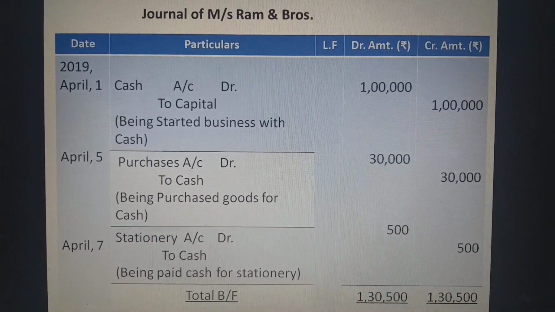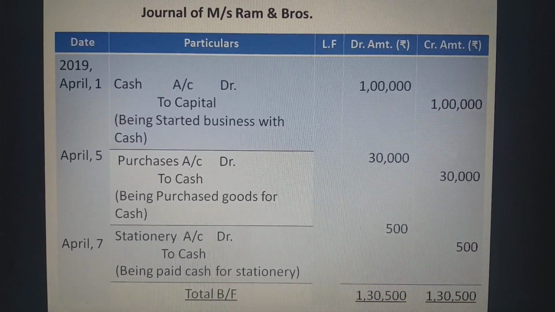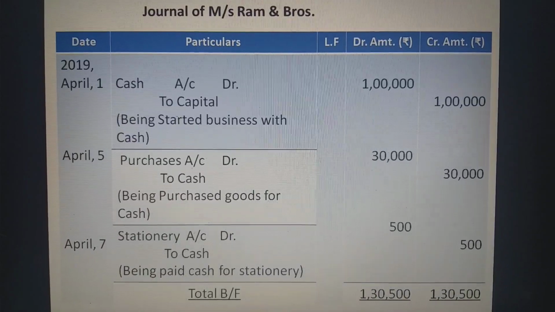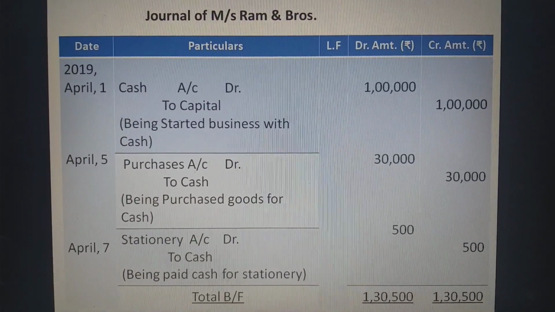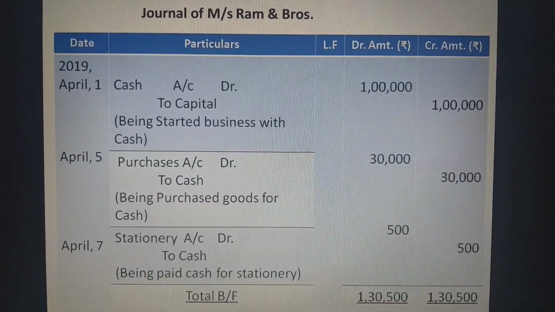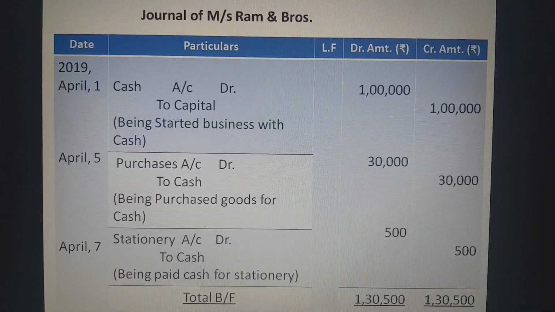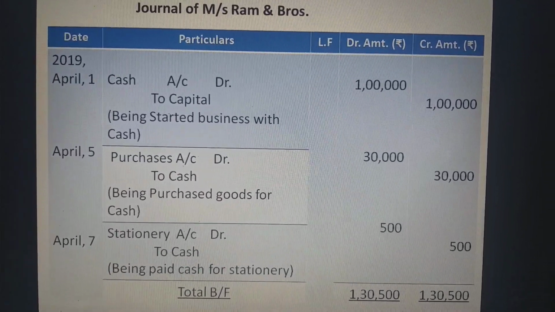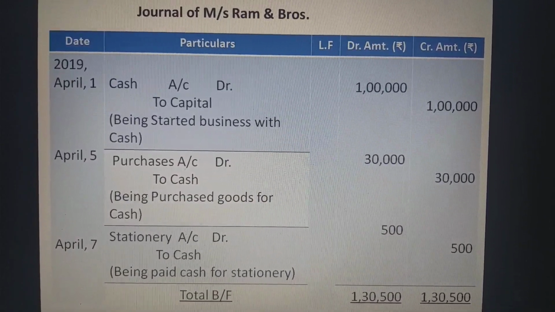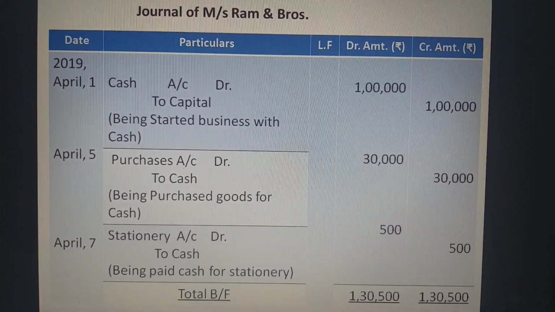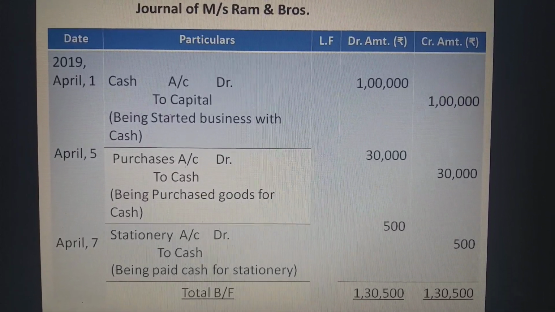The third transaction was purchase of stationery for rupees 500. Stationery is coming in and cash is going out. So the entry is stationery account debit to cash. Here we can treat stationery as an expense also. So the entry is still the same. Stationery account debit to cash, being paid cash for stationery.